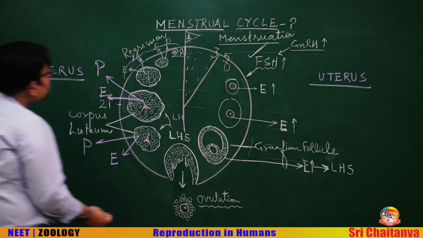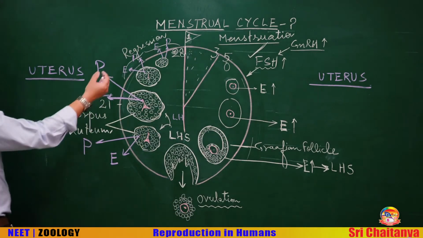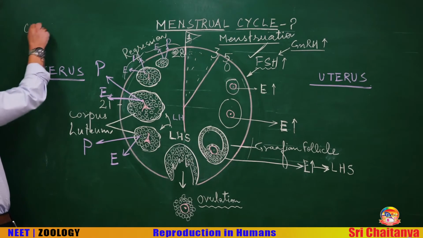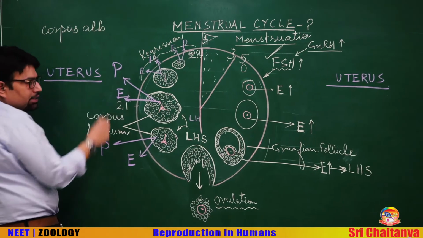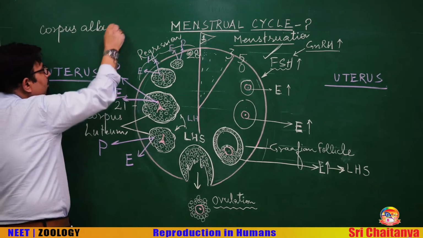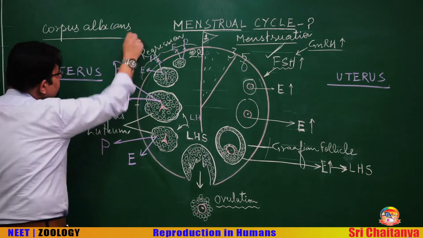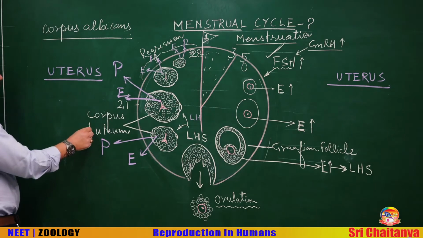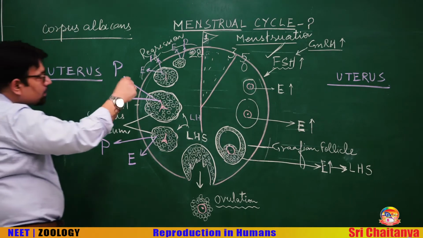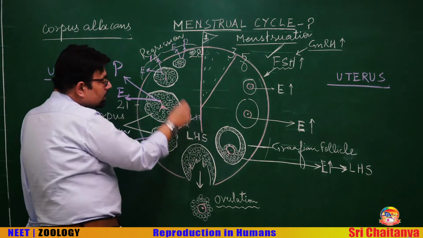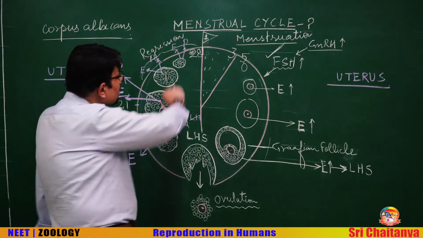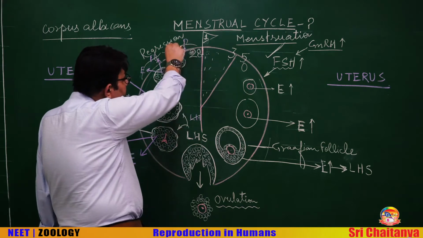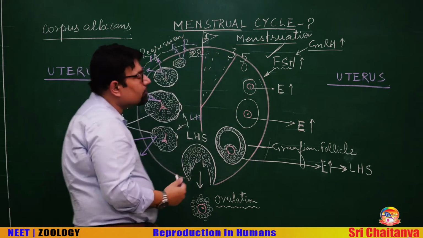Now the corpus luteum remains like a white scar which is called corpus albicans. Alba means white, corpus albicans. So corpus luteum becomes corpus albicans because the luteinizing hormone is withdrawn from the anterior pituitary. The level of progesterone and estrogen fall below the critical level.